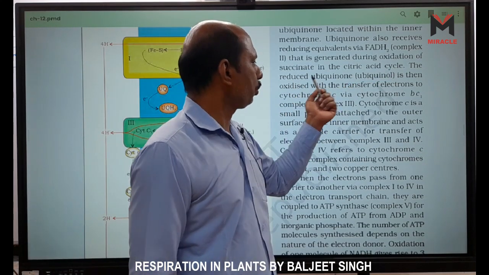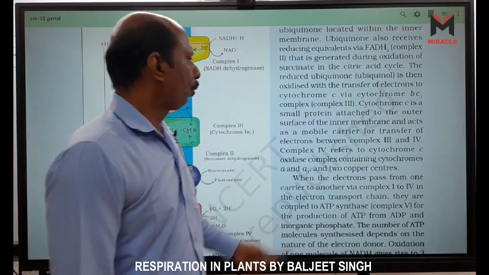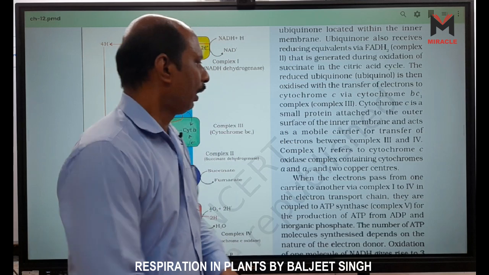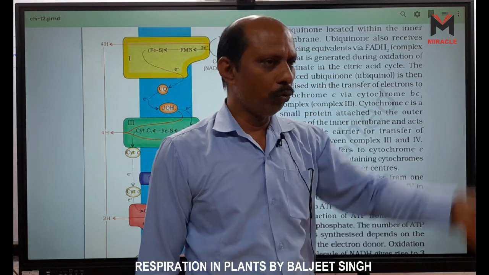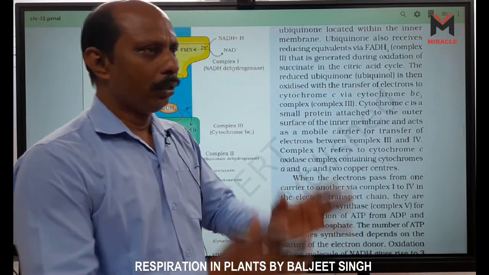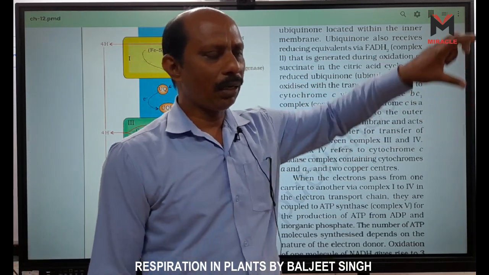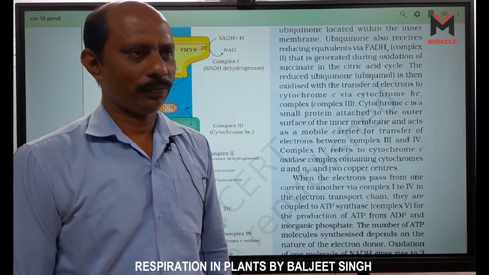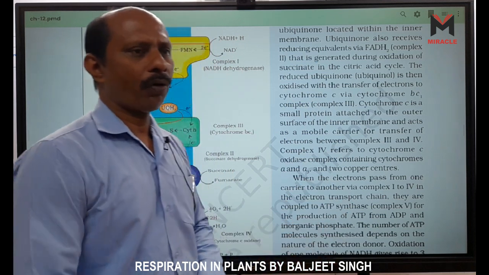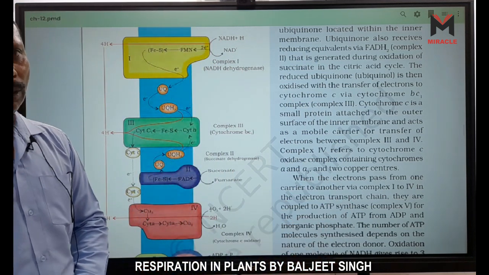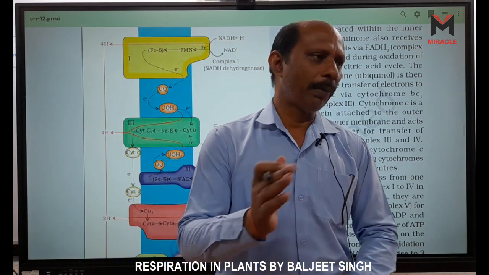The reduced ubiquinone or ubiquinol is then oxidized with the transfer of electrons to cytochrome C via cytochrome bc1. Look here, cytochrome C, this one is mobile. That means it has movement. So it took electrons from which one? Complex 3, and transports these electrons to complex 4. Which one? This cytochrome C. Cytochrome C is mainly for transportation of electrons, and it is present outside the inner membrane.